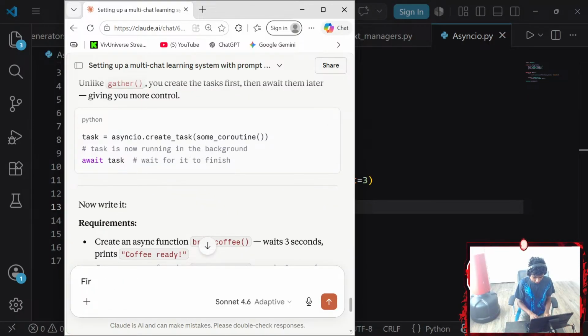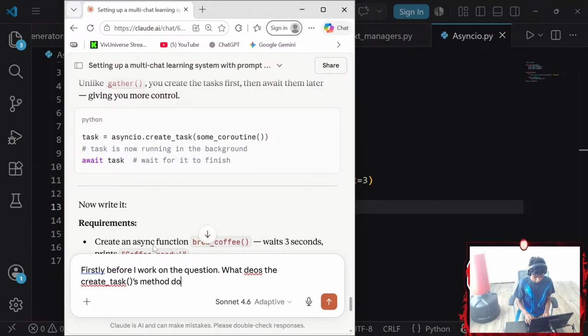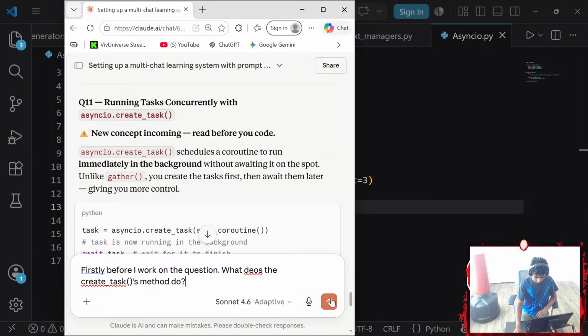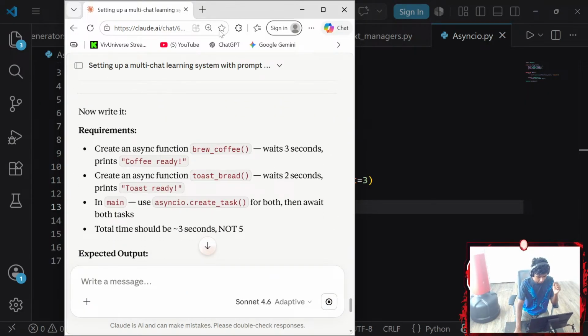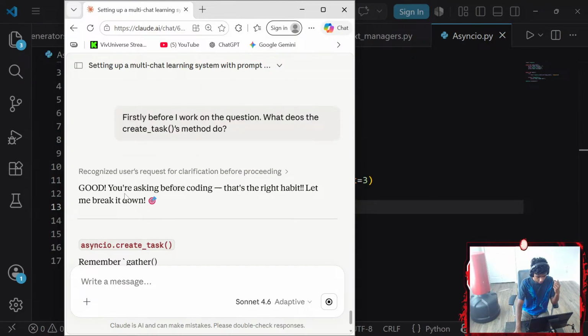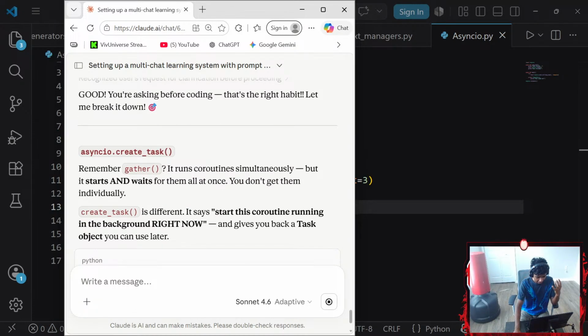Okay, firstly, before I work on the question, what does the create_task method do? Let me see what the method does real quick. I'm gonna go ahead and send that real quick. Good, you're asking for coding asyncio.create_task.